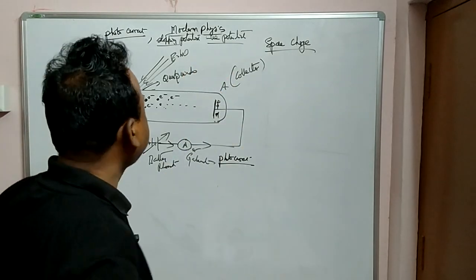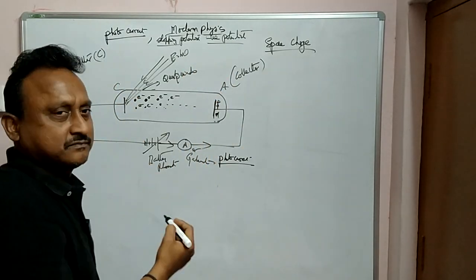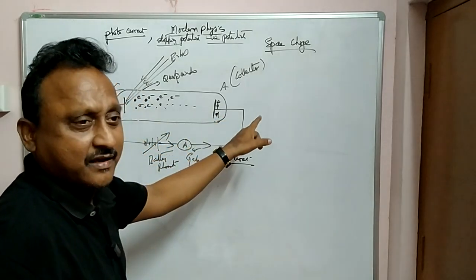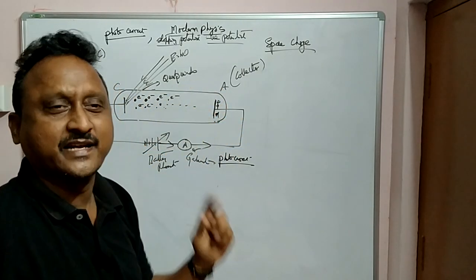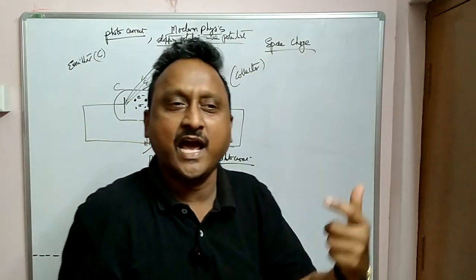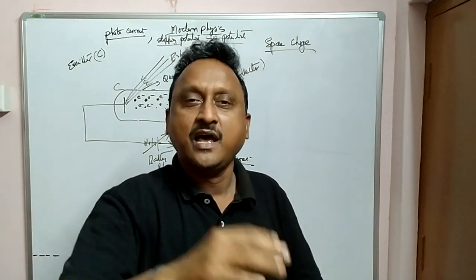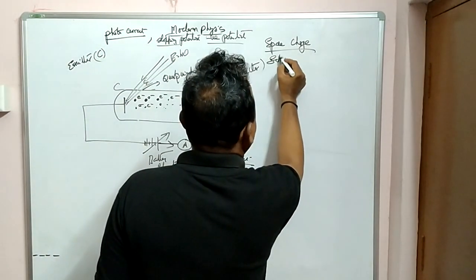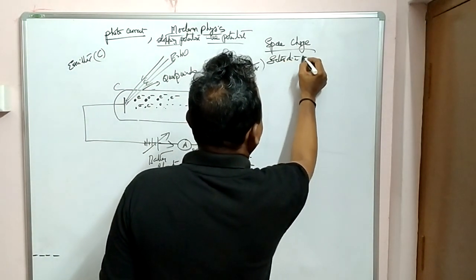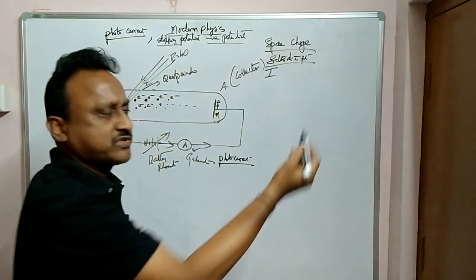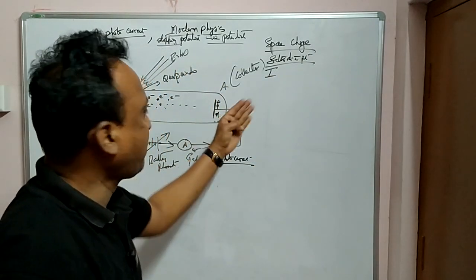Now what we'll do is, after some time, whatever electrons came here, now no more electrons will be attracted here. See, whatever electrons are present there, only those are attracted by the anode by increasing the positive potential. After some time it reaches the saturation point. That photocurrent reaches the saturation point. No more electrons are attracted.